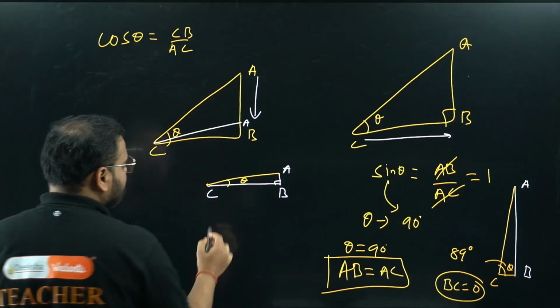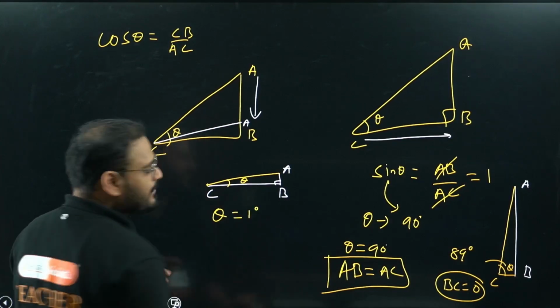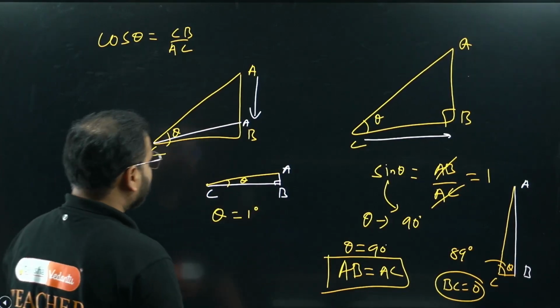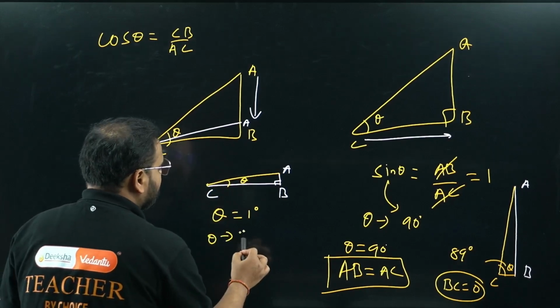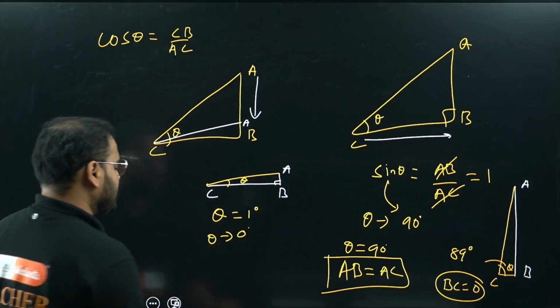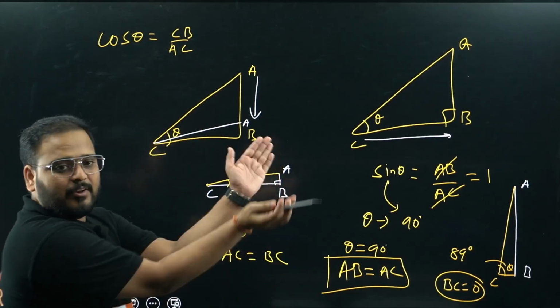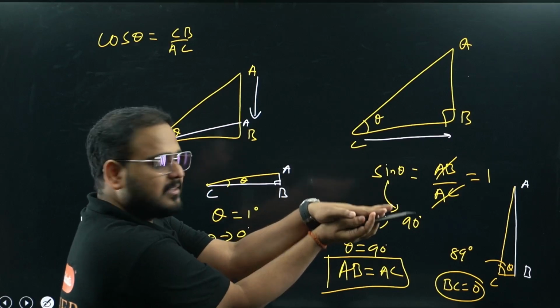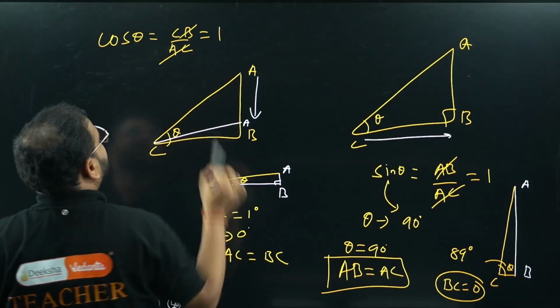So what I'm saying is this theta is something, let's say 1 degree. Means right before 0. This is how the triangle will look like. But if I take this theta to be going to 0 degree, what will happen? Tell me. This AC will become equal to what, bacha? BC. Because they will overlap, na? They will overlap like this. So AC becomes equal to BC. We can cancel this. Again, 1 we are getting.